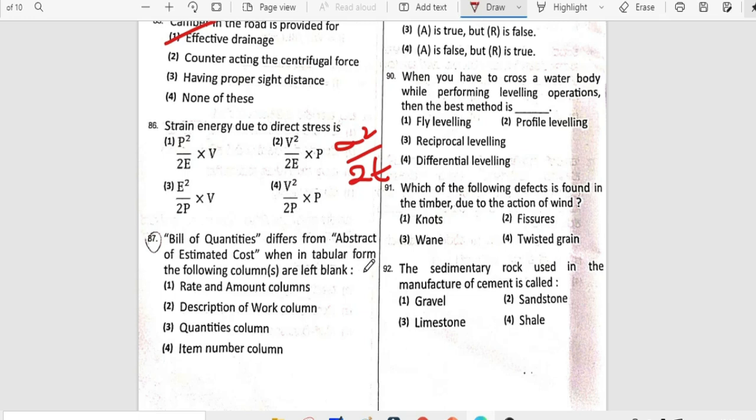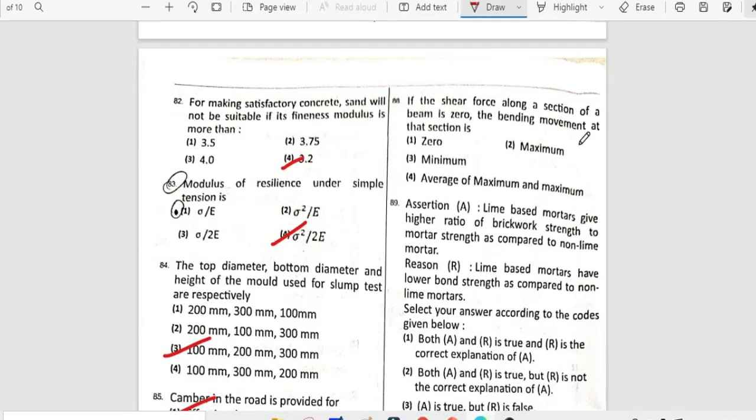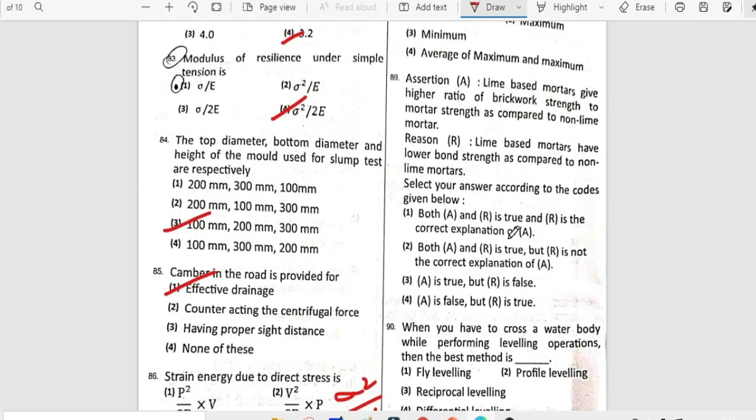Bill of quantities differ from abstract of estimated cost when in tabular form the following columns are left blank. So it is option 4. If the shear force along a section of a beam is 0, the bending moment at the section is maximum. So if you read the assertion, here the correct answer is option 3.